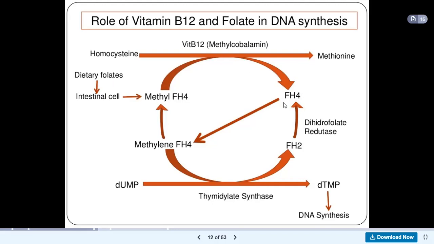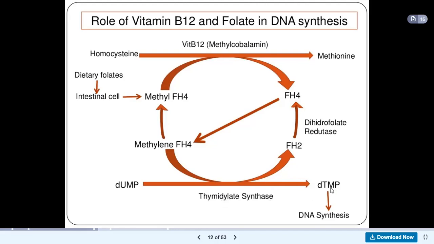Methyl FH4 can be converted to just FH4. Now, when you convert methyl FH4 to FH4, the methyl group comes here to form methylcobalamin, and that methyl group gives you methionine. Then this FH4 is converted again to methyl FH4, methylene FH4. Now, the conversion of methylene FH4 to FH2 leads to the production of thymidylate synthase.